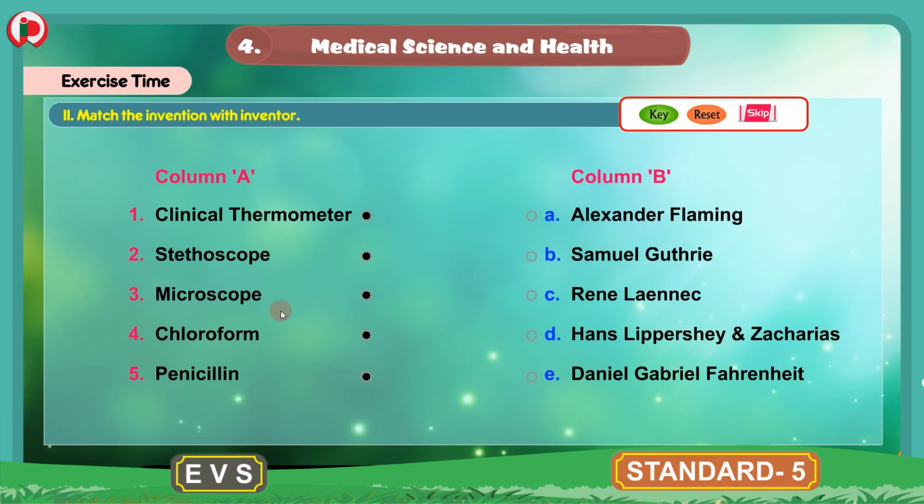So now we will match the inventions with their inventors. 1. Clinical thermometer. And clinical thermometer was invented by Daniel Gabriel Fahrenheit. We will match these 2. 2. Stethoscope. Now stethoscope was invented by René Laennec. We will match stethoscope with René Laennec.